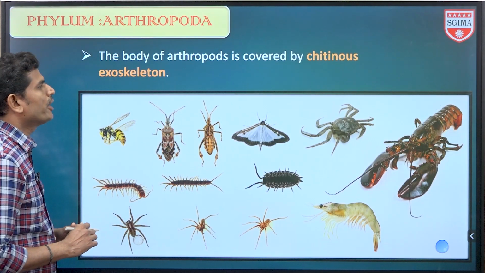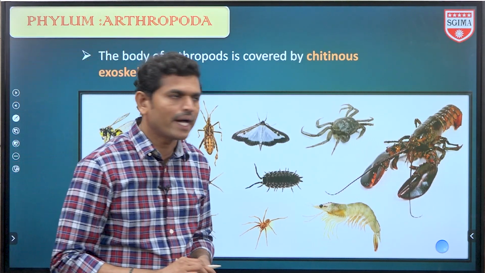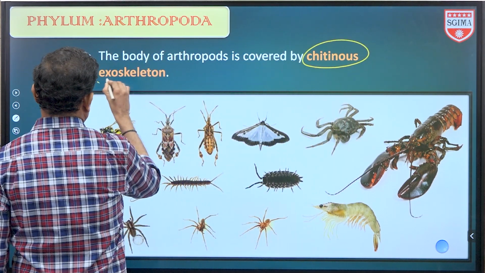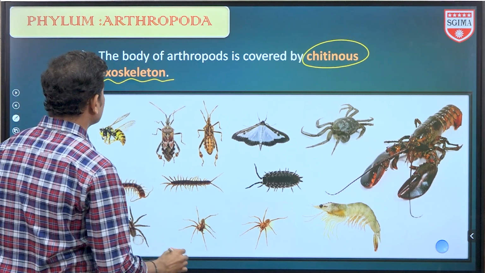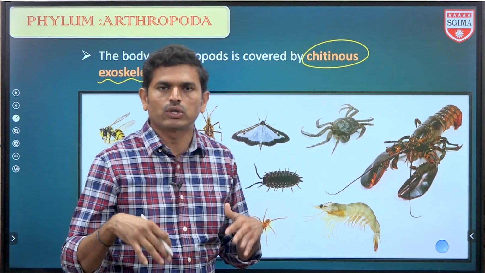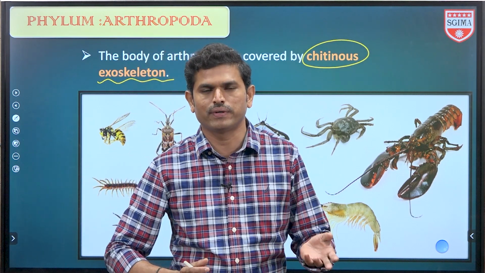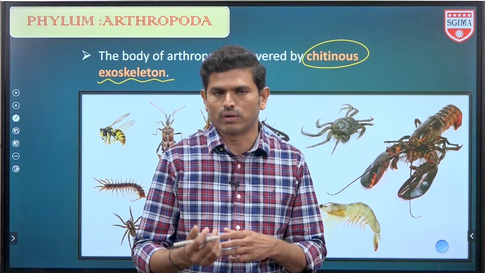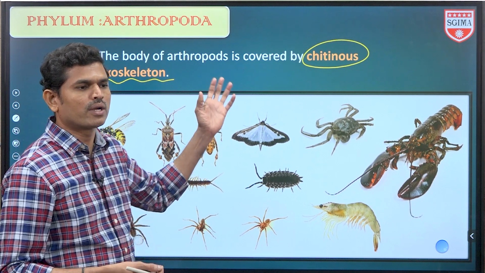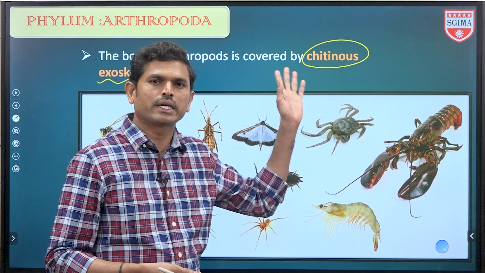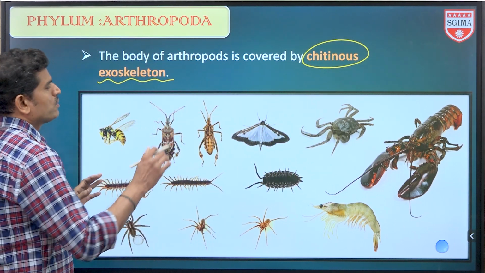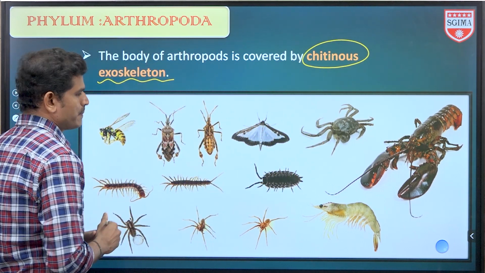Next one, the body of arthropods is covered by a chitinous exoskeleton. As we know, a skeleton is a rigid framework for the organism that may be made up of bones or cartilage or other structures also. In Porifera, calcareous spicules and spongin fibres also form the endoskeleton. Here, a chitinous exoskeleton is present.